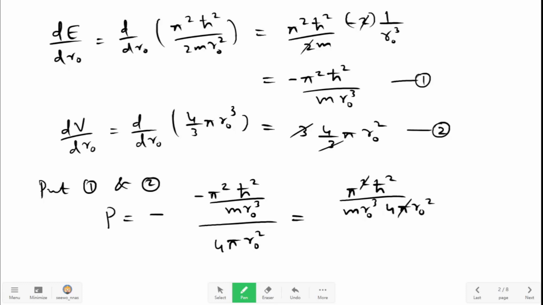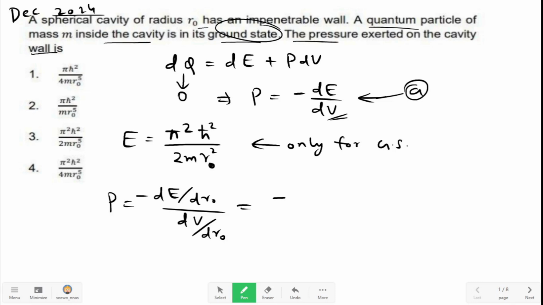One pi gets cancelled. This is equal to pi h bar square divided by m r0 raised to 5, and there is a 4 also, there is a 4 here. So the correct option here is pi h bar square divided by 4m r0 raised to 5. Option 1 is the correct answer here.